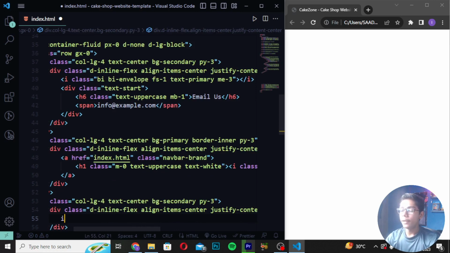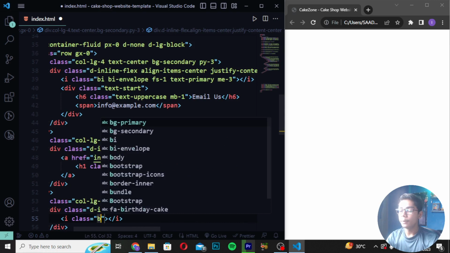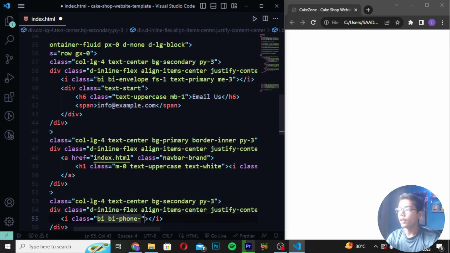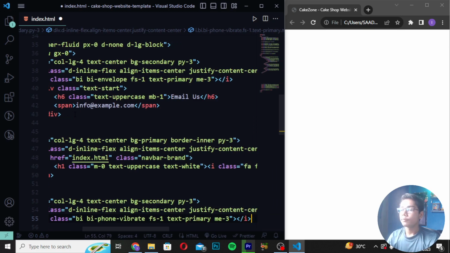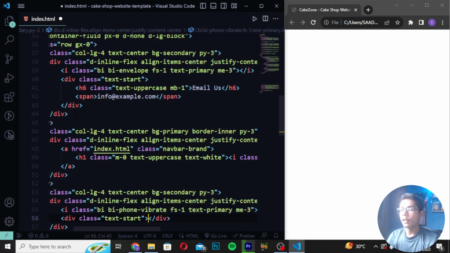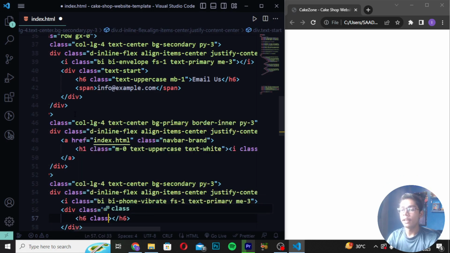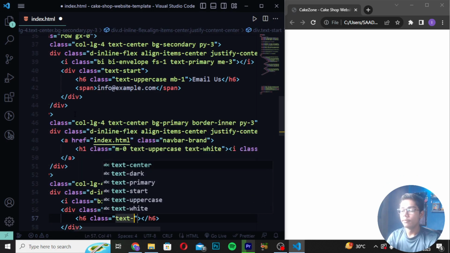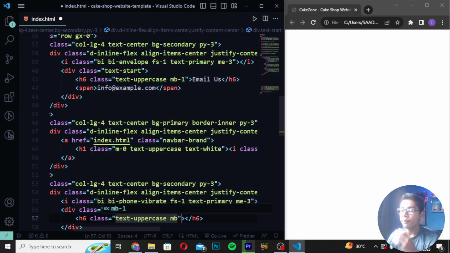Then you have to move down, and I will create an i tag with class bi bi-tool, and write vibrate like this. Then write fs1 and text-primary. Then I will write me3, which means me3. Then I will move down and write a div class as text-start, with x6 class, text-uppercase and mb1. So here I will write mb1.